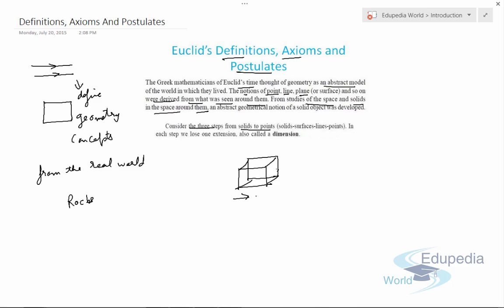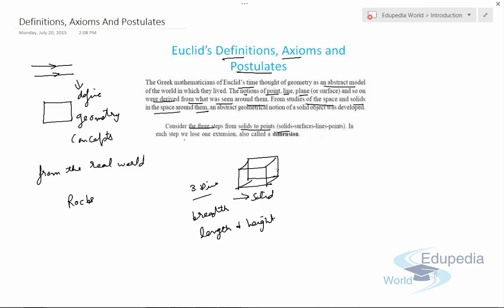Now this solid has three dimensions. Means it has breadth, length, and height. Now these types of shapes are generally known as solids.